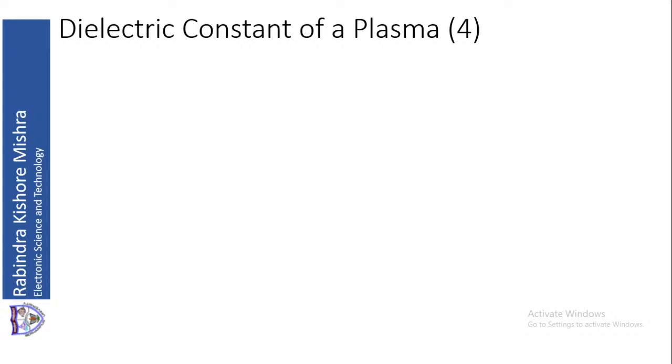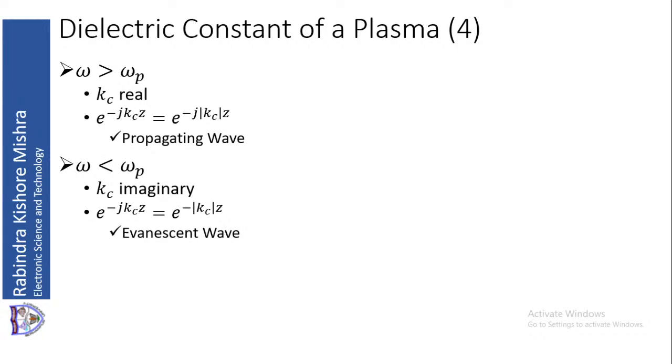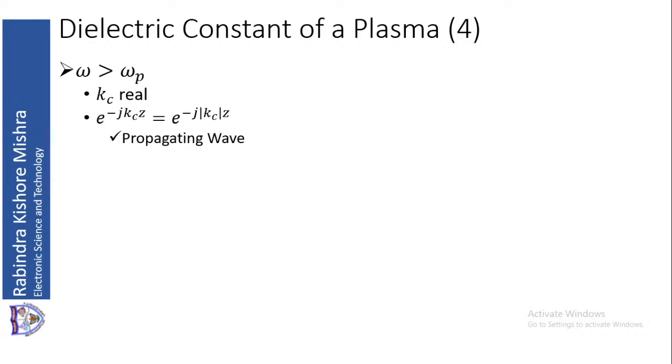Now we will consider some special cases from that. If omega is greater than omega p, then the expression for Kc is real, because it is 1 minus omega square p by omega square. Omega is greater than omega p, so 1 minus that value will always be positive. So Kc will be real. If Kc is real, exponential minus jKc g will remain as it is, so you will get a propagating wave.